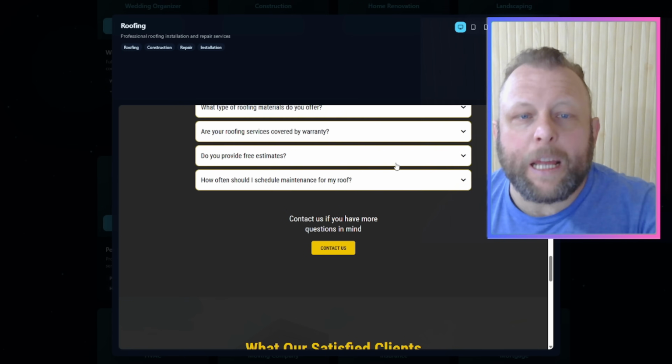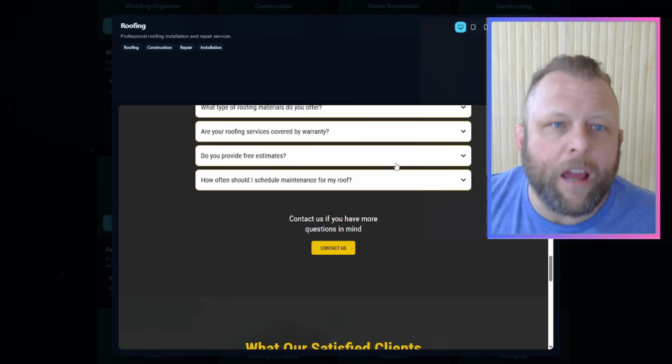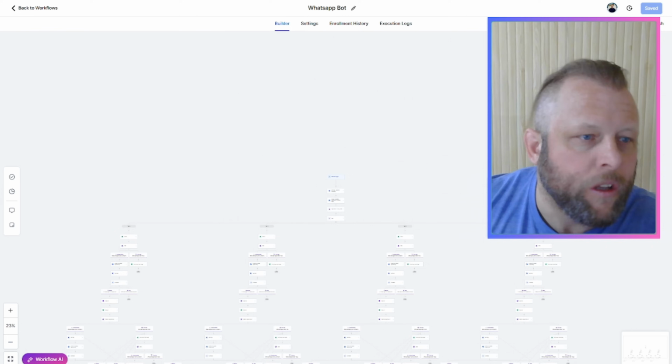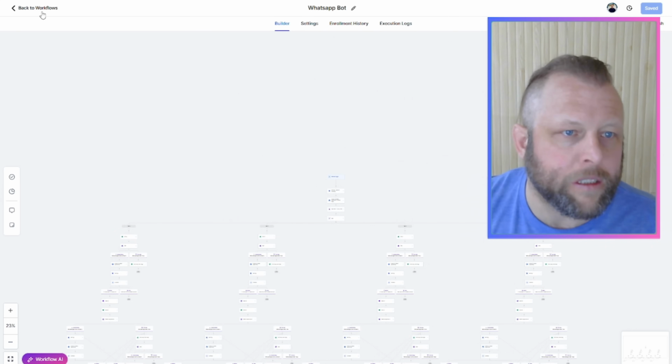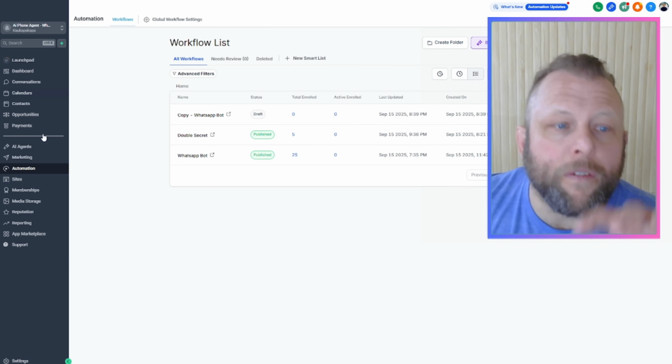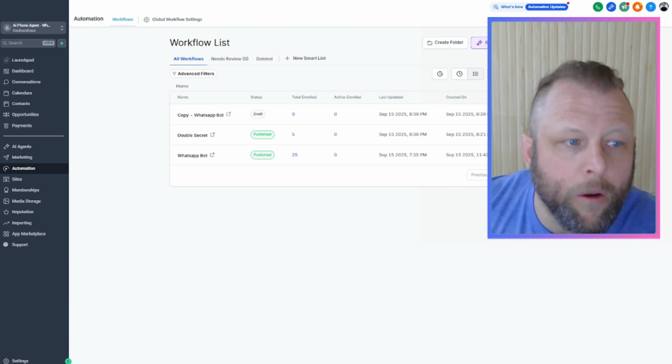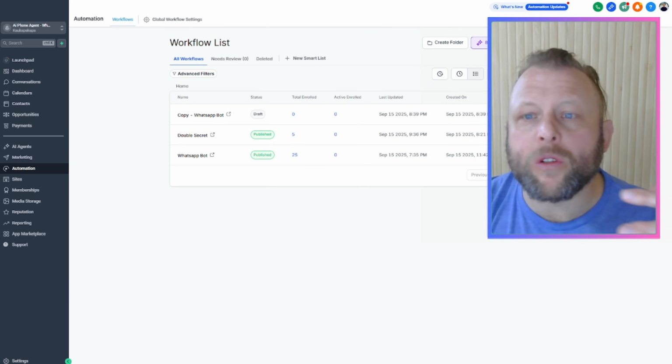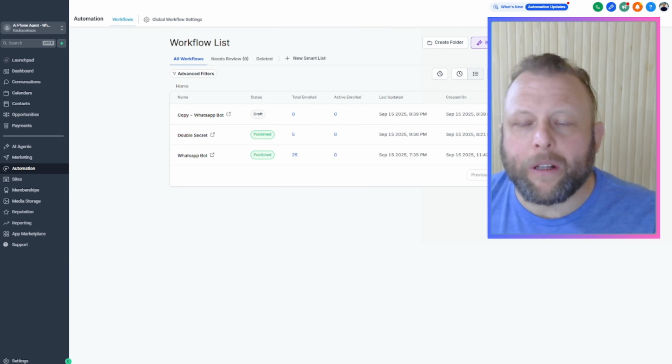So once the snapshot's loaded, you can access your high level account. This is what your high level will kind of look like. Let's go back out of this one in here. So this is a blank account, and we'll go through the important stuff before we come to the automations. And I will show you how it's all built out step by step.